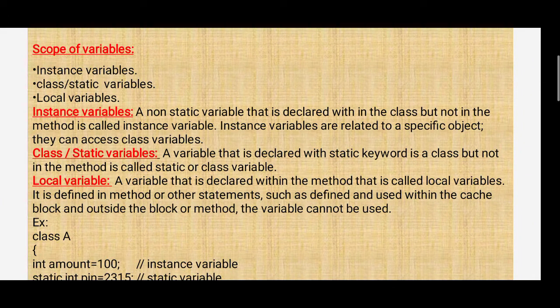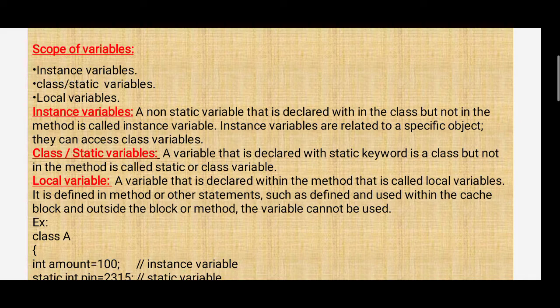Here is the scope of a variable: instance variable, class or static variables, and local variables. Instance variable: a non-static variable that is declared within the class but not in a method is called an instance variable. Instance variables are related to the specific object. They can access class variables.